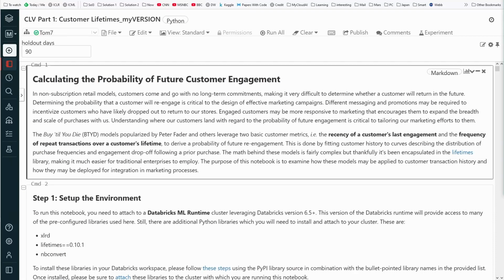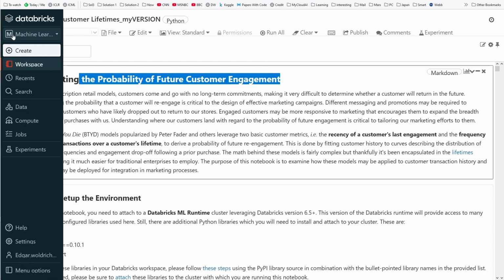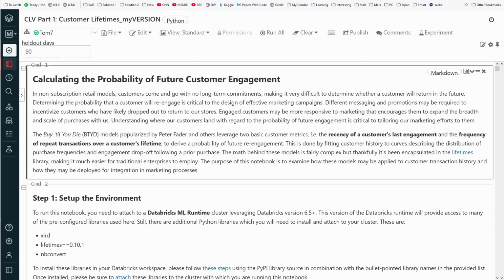Hello, business community. So here we go, now for calculating the probability of future customer engagement. And as you can see, we're here in a Databricks machine learning environment. We have our Jupyter Lab up and running. And I would say, let's dive into the code right now.